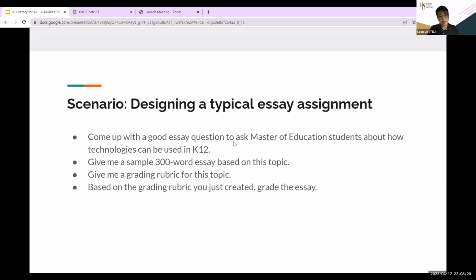So first of all, I need to define the roles or targets. Master of Education students want to write something about technologies for K-12. What I can do through ChatGPT is first ask a question, then write a sample essay, then create a rubric, and then create the essay.